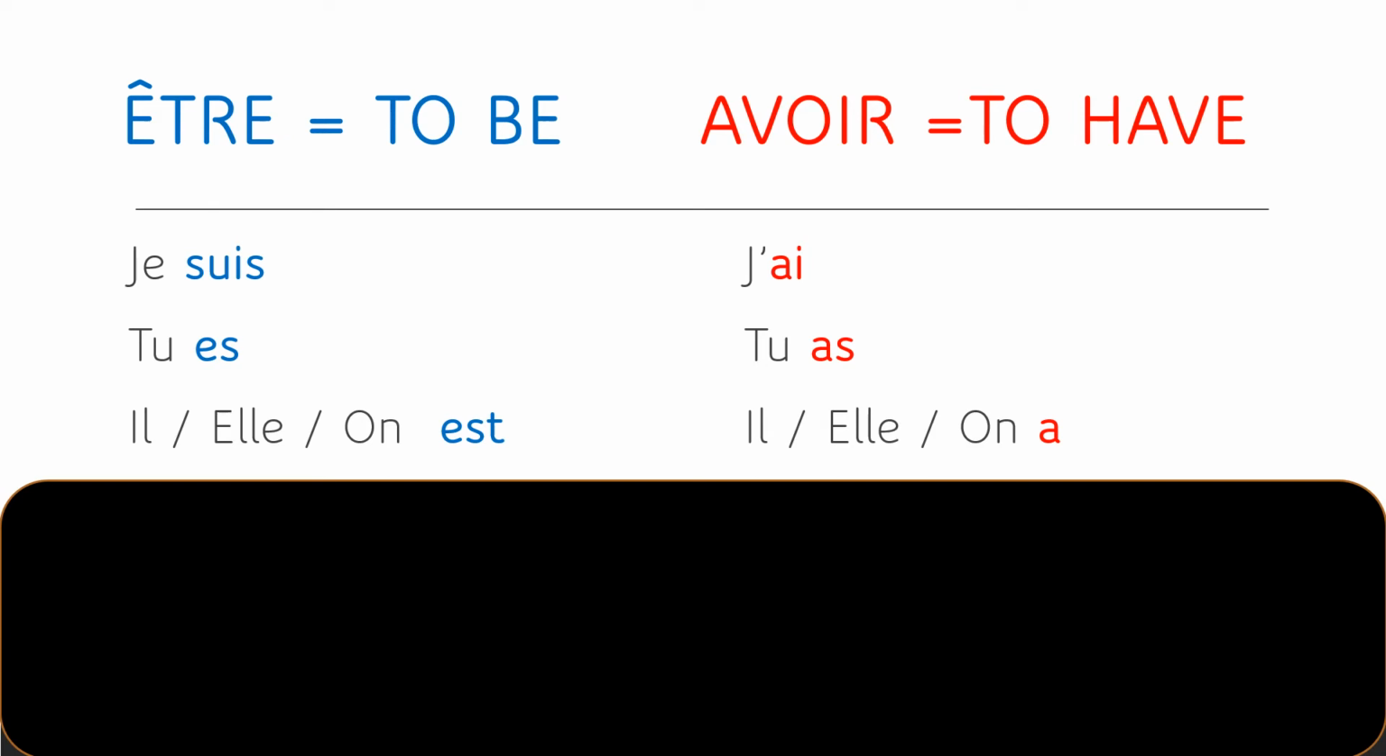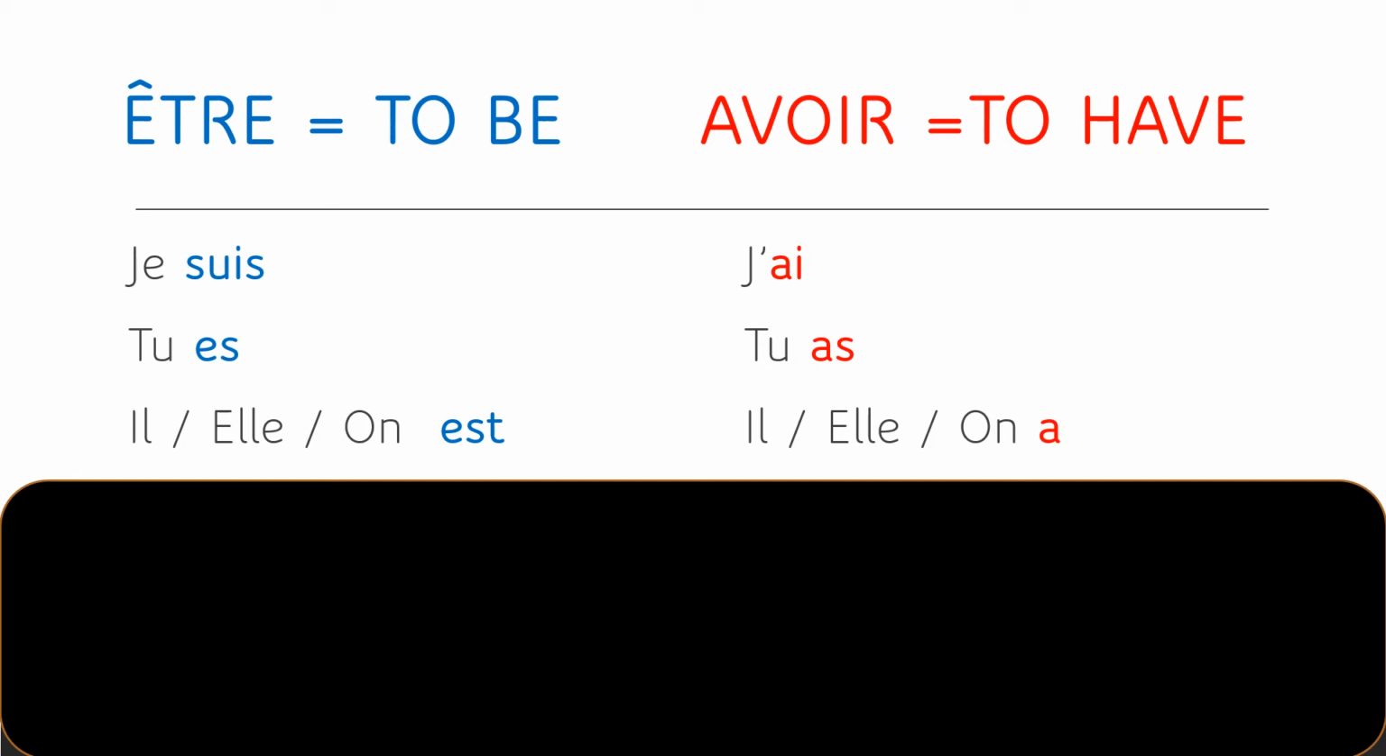So, je suis heureuse. Tu es heureux. And I did not say heureuse anymore because I decided that I'm talking to a boy. But if I had said tu es heureux to a girl, I would have had to also say tu es heureuse.